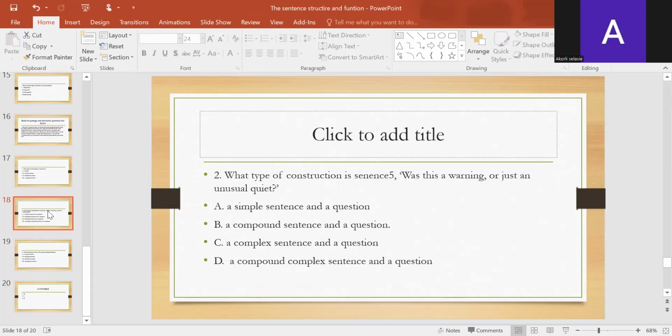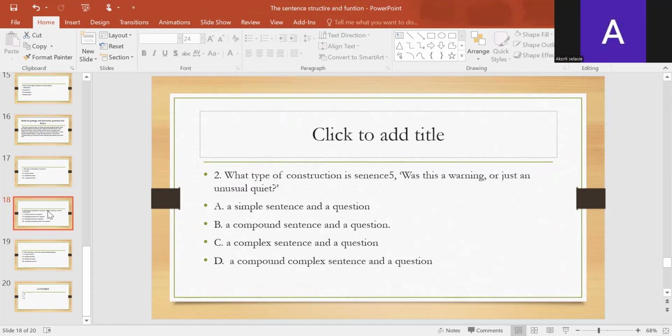Number two. What type of construction is number five? Was this a warning or just an unusual quiet? A simple sentence and an equation. A compound sentence and an equation. A complex sentence and an equation. A compound complex sentence and equation.